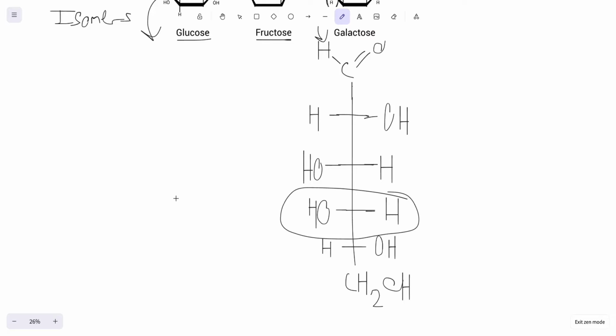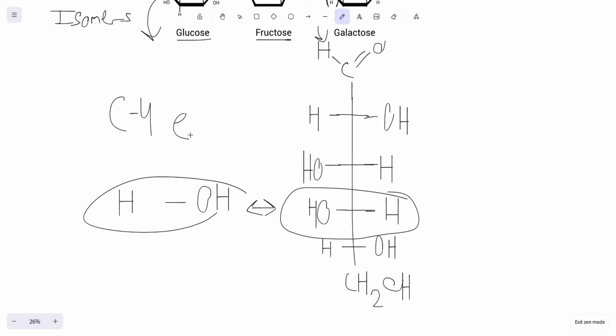On glucose, everything would be the same, but it would look like this on the fourth carbon. So on the fourth carbon, you would have your hydrogen and then this OH, while on galactose, it's swapped. So that is the difference that's important to know: galactose, basically on the fourth carbon, is swapped. That's actually why galactose is called a C4 epimer of glucose. All right, so this part is swapped with this part.